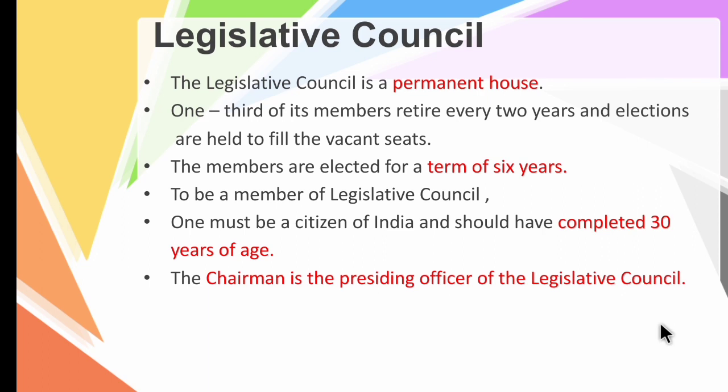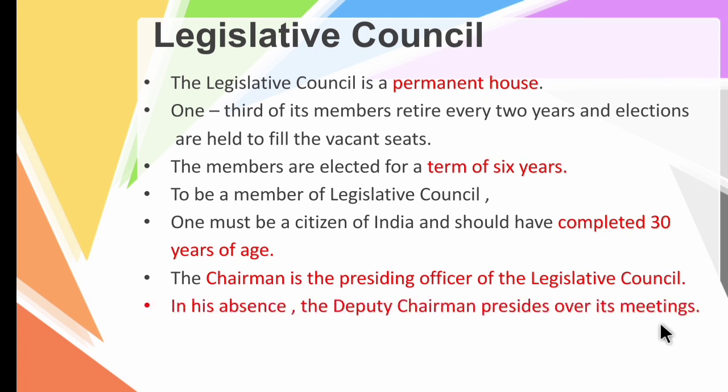The chairman is the presiding officer of the legislative council. In the absence of the chairman, the deputy chairman presides over the meeting. So children, I hope you are clear with this.